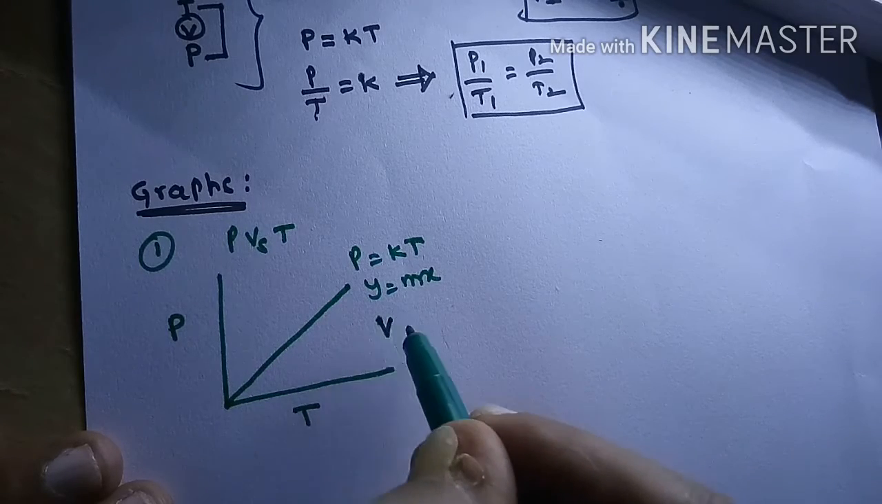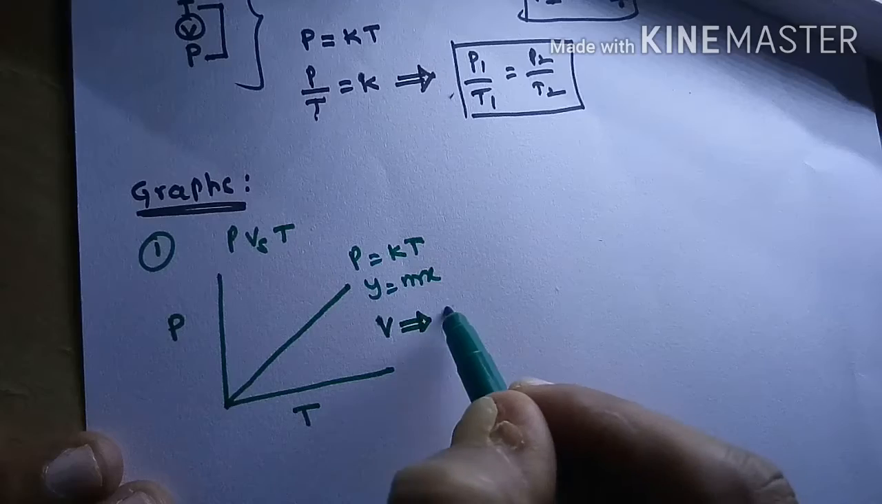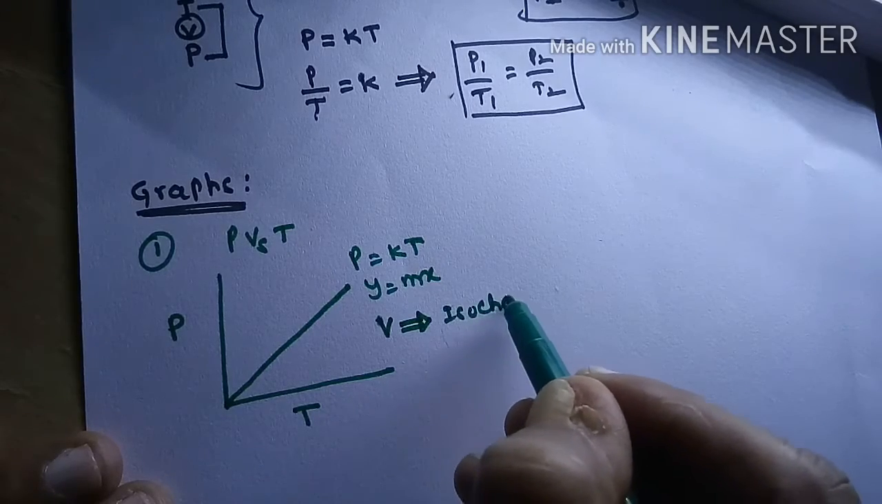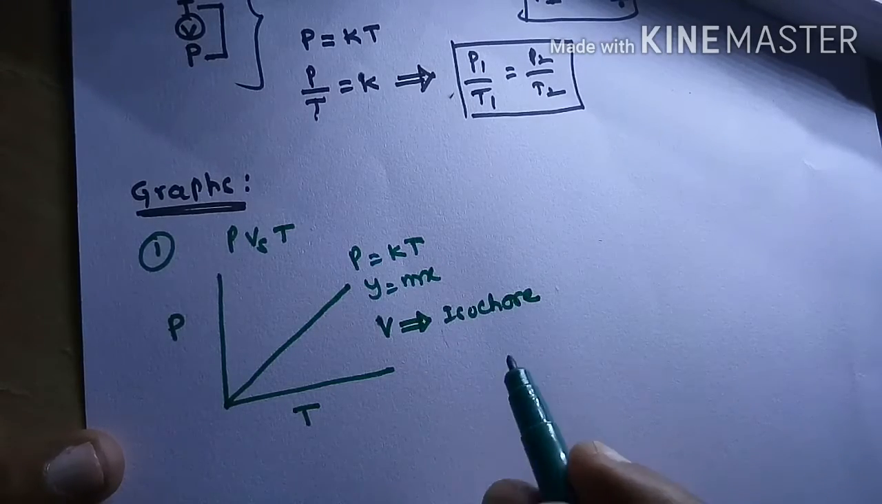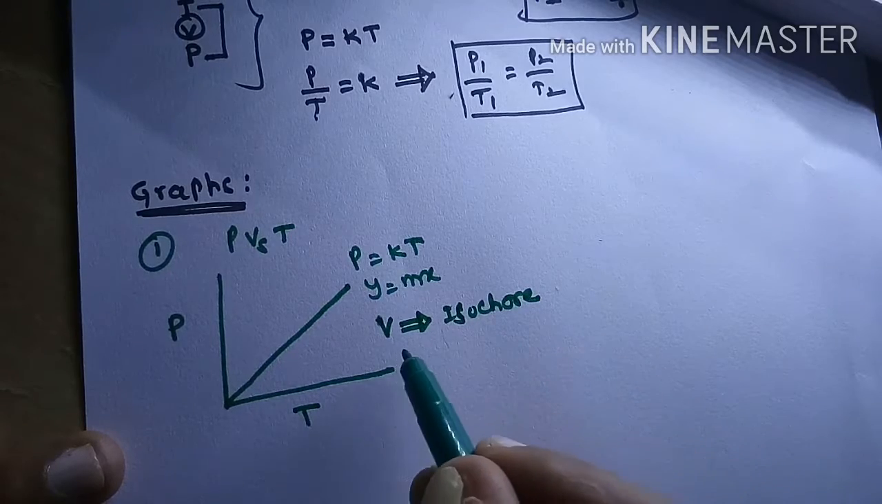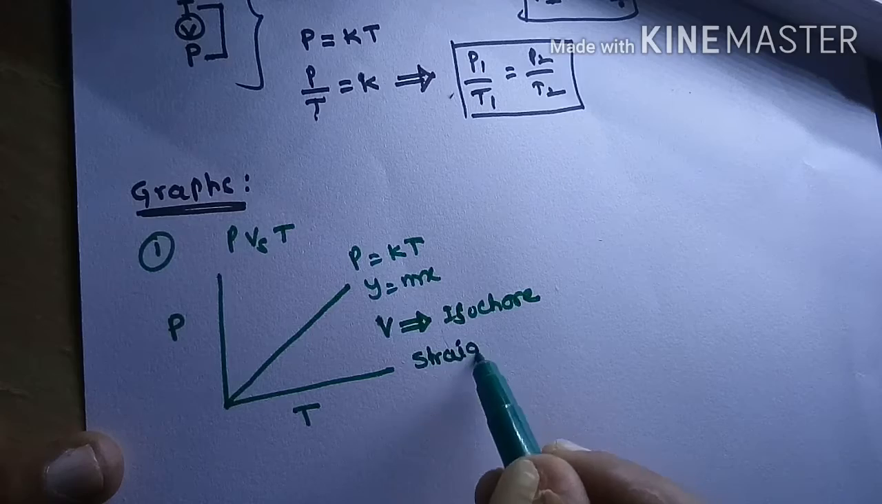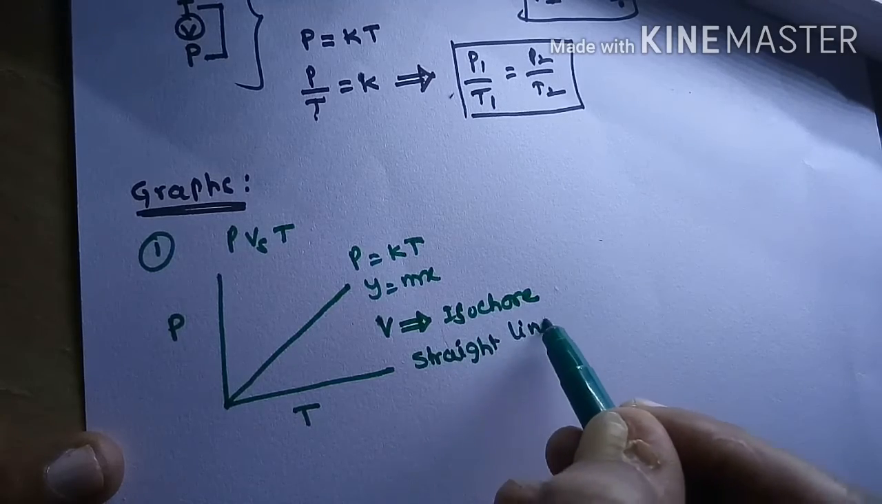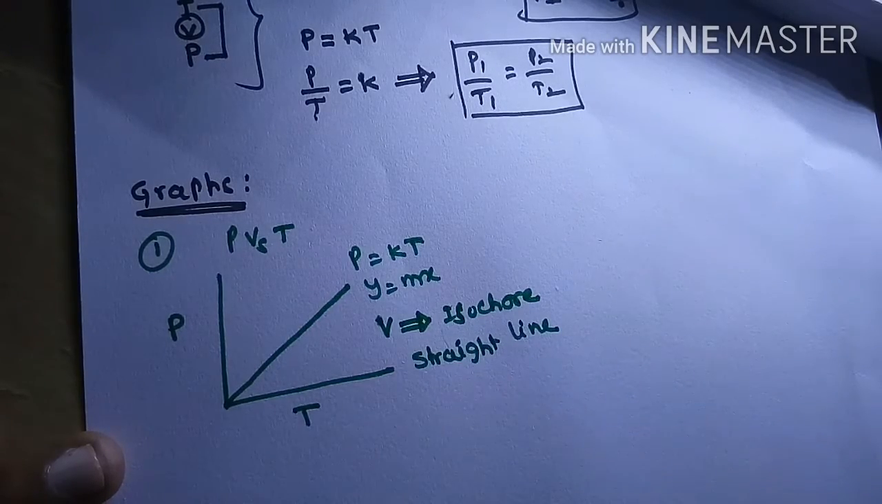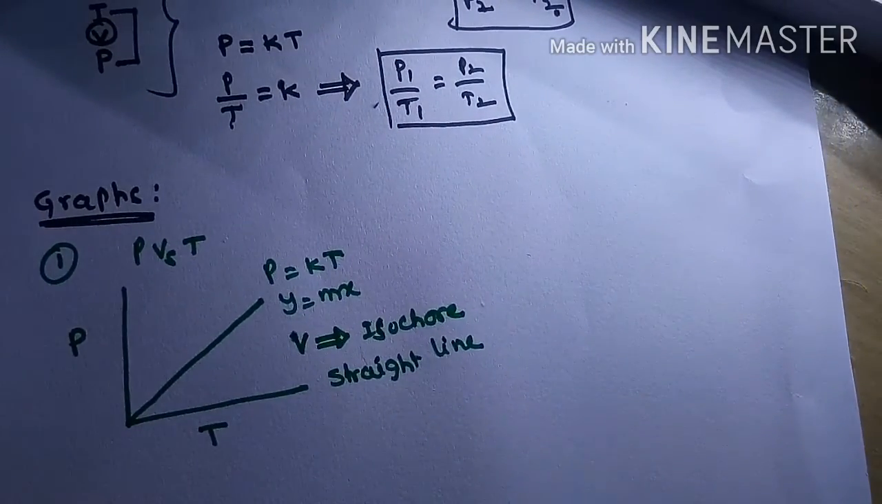In this graph, volume is constant. Whenever volume is constant, the graph is called an isochore. The shape of the curve is a straight line, and the name of the curve is isochore.